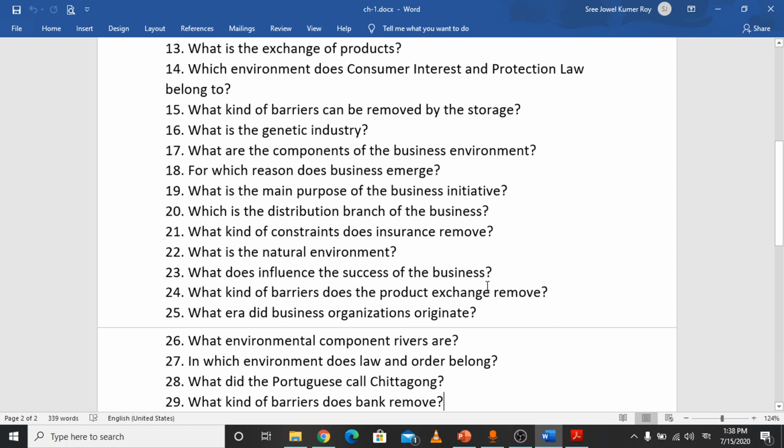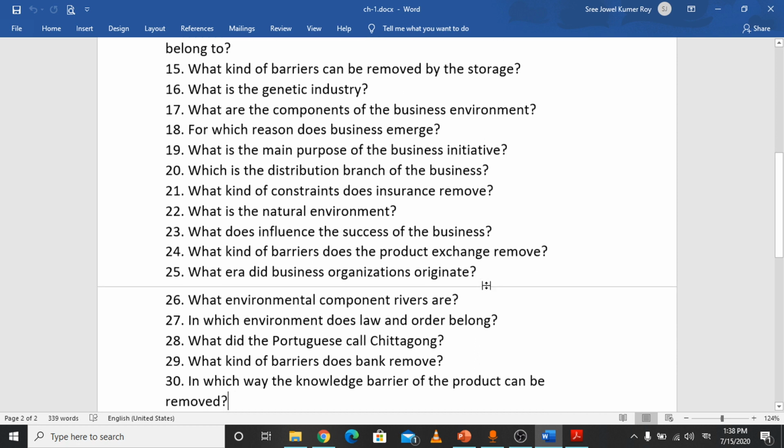What kind of barriers does a bank remove? A bank removes the financial barriers related to the business. So you can say that financial barriers can be removed by the bank. And last of all, number 30, in which way can the knowledge barrier of the product be removed? The knowledge barrier can be removed by advertisement.